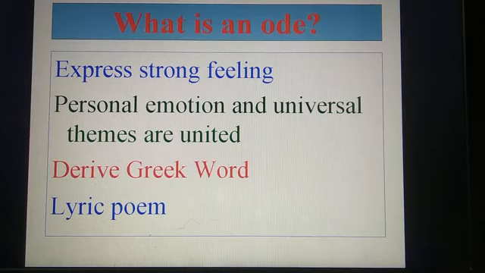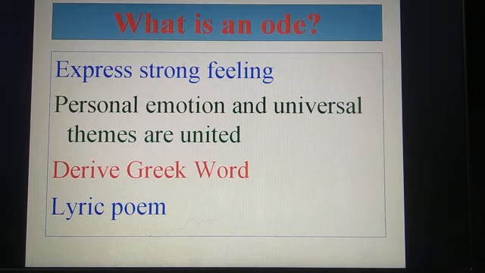It is a lyrical poem, and it maintains a rhyme scheme. It expresses personal feeling and personal emotion, and universal themes are united. The word ode is derived from the Greek word meaning song, and usually it was accompanied by a dance.